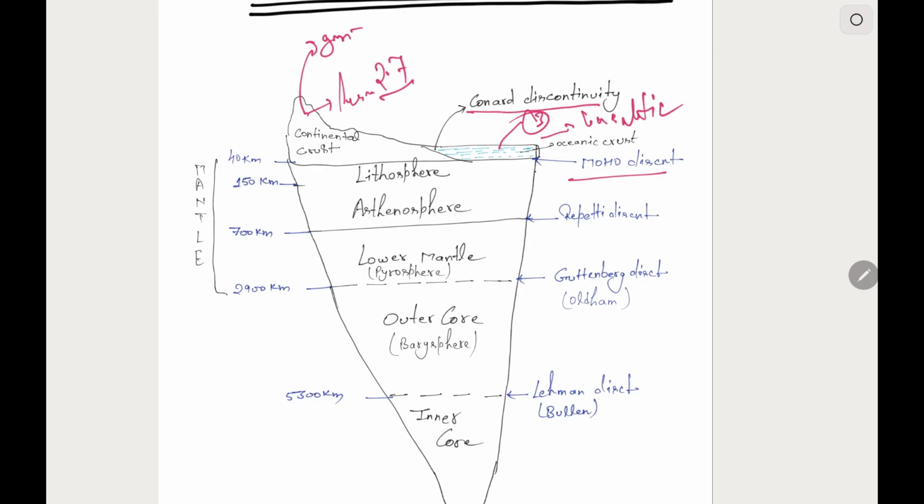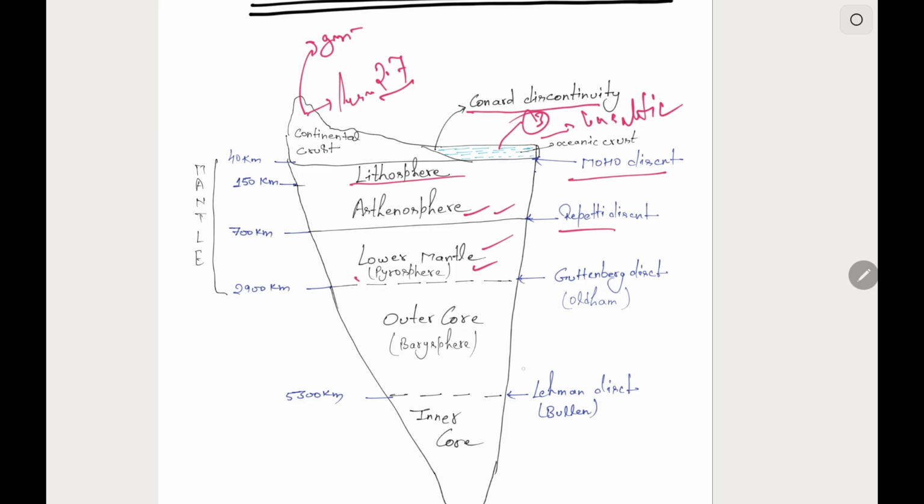Now comes the mantle part, and the discontinuity between the crust and mantle is known as Mohorovicic discontinuity. The solid part of the upper mantle and some part of the crust is known as lithosphere, and below it there is a part of the upper mantle which is semi-solid in nature, known as asthenosphere, which is the major source of volcanic activity on the earth. Now comes the lower mantle, and the discontinuity between the lower mantle and upper mantle is known as Repetti discontinuity. The lower mantle is also known as mesosphere. It is also solid in nature. It extends up to 2900 kilometers.